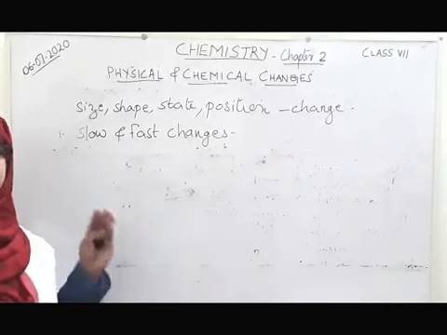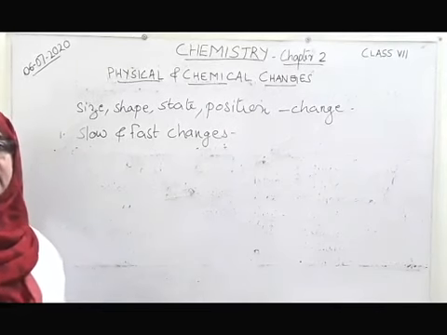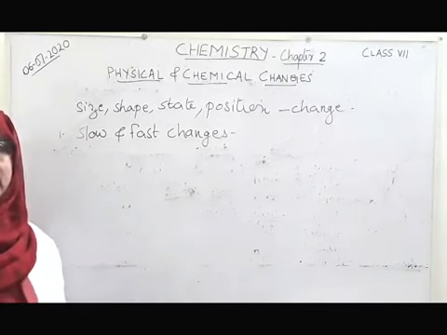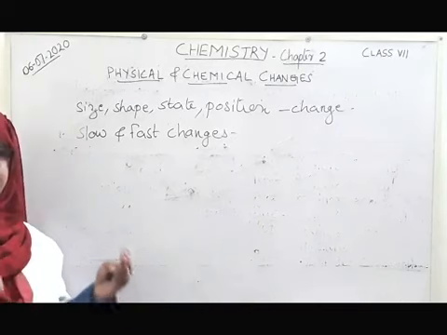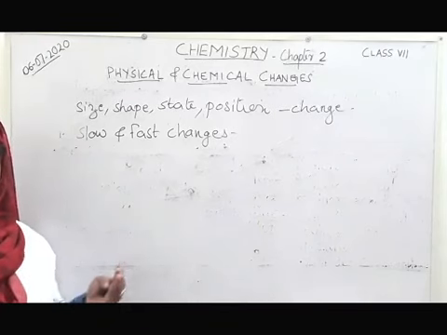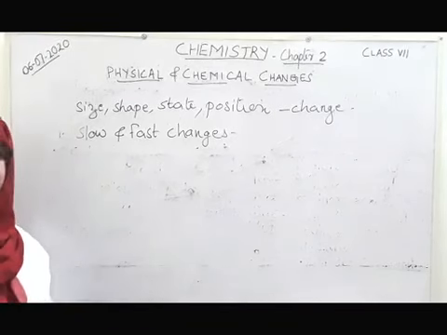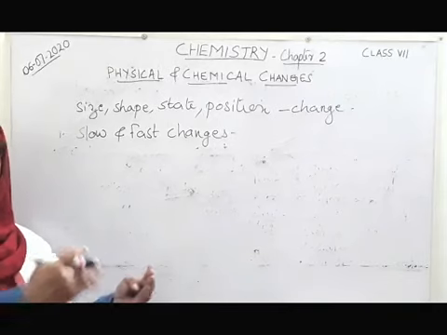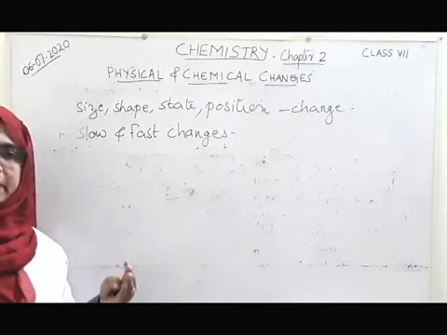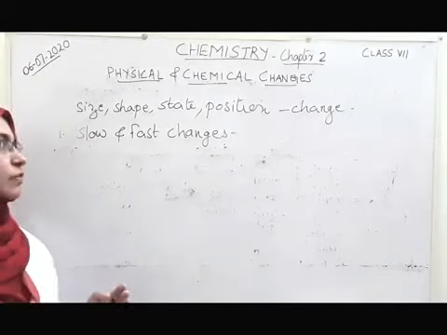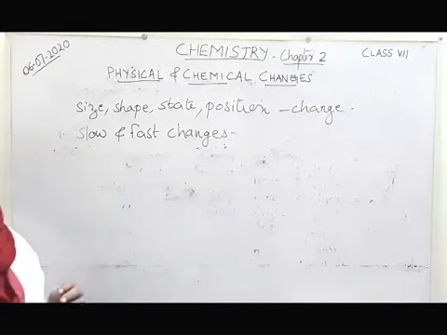Yes, an example for slow change is your growth itself, isn't it? You are gradually growing, becoming bigger and bigger. In the same way, a plant is growing from a small plant to a big tree. That is also an example of a slow change.